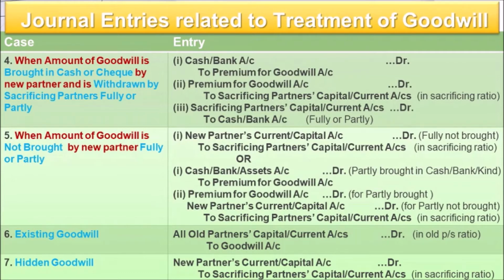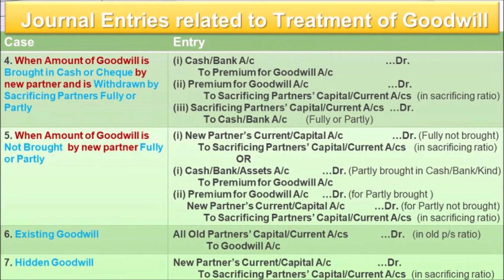Okay, now let's move on to case number 6, that is existing goodwill. Sometimes the question says that out of these 5 conditions, any kind of condition may be given. Apart from that, it is also mentioned that goodwill already appears in the books of account. So as I have already explained the 5 cases, we'll do the similar treatment for those, but especially for the existing goodwill only a single treatment will be done.